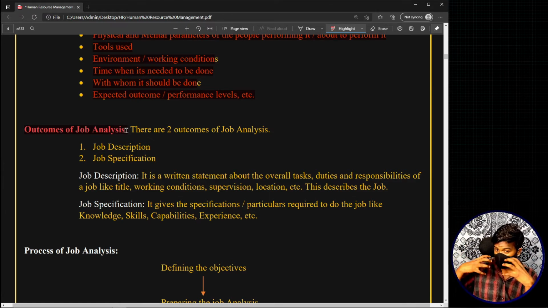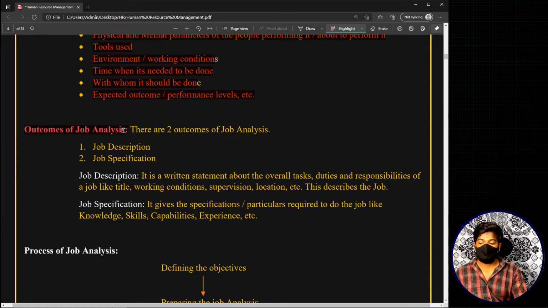Job analysis has two basic outcomes, which are job specification and job description. We already looked at the explanation: job description describes the job roles and responsibilities, and job specification gives the basic requirements of the person who is fulfilling that job or is about to fulfill that job.